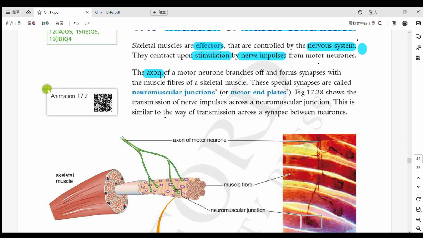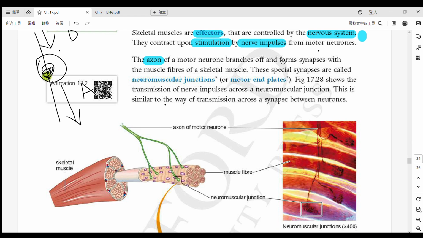The last bit of revision is the word axon. The opposite of axon is dendron. In case you forgot, if this one is a nerve and this one is a cell body, going towards the cell body we call it the dendron, starting with D. If it is leaving the cell body, like an exit, we call it axon. Let's continue.